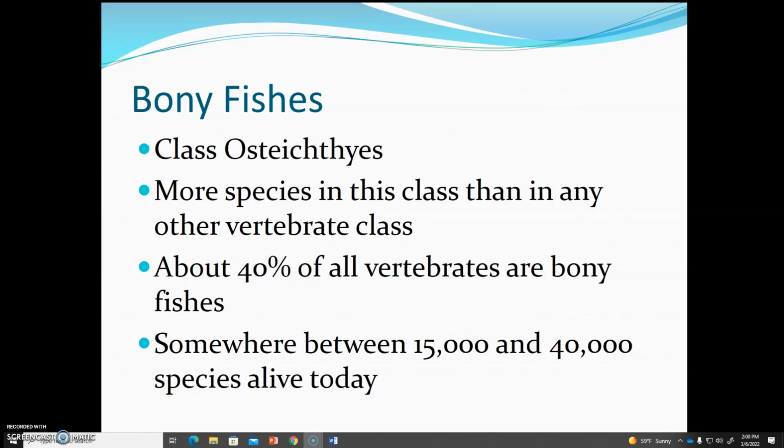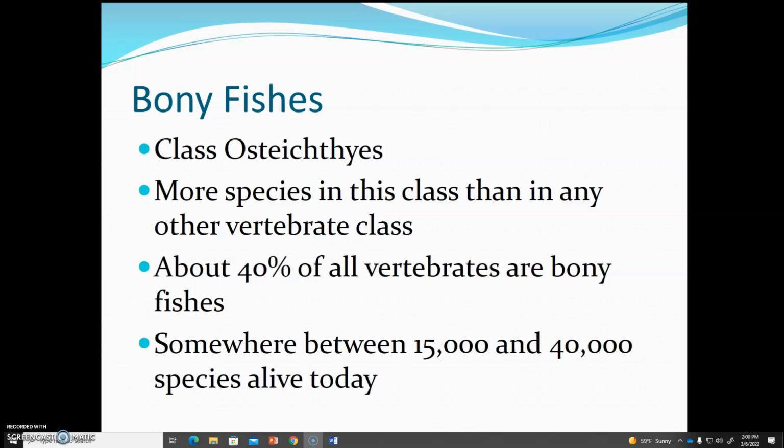Last thing we need to talk about today before your test is the bony fish. So when we think about the bony fish, these are going to be the majority of the fish that you guys are already familiar with. If you like to eat seafood in the form of these vertebrate fish, it would be things like perch, salmon, cod, tuna. All of those would be examples of bony fish.